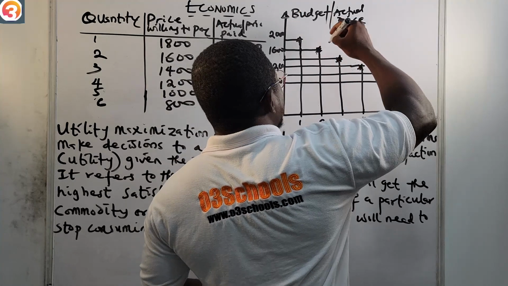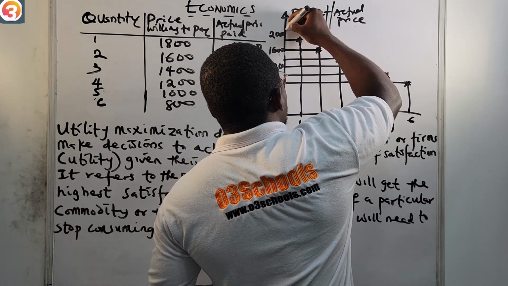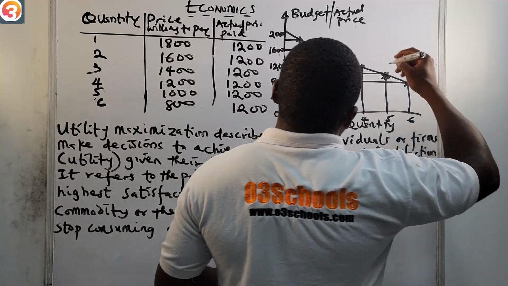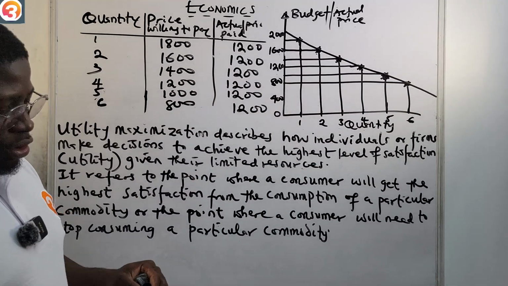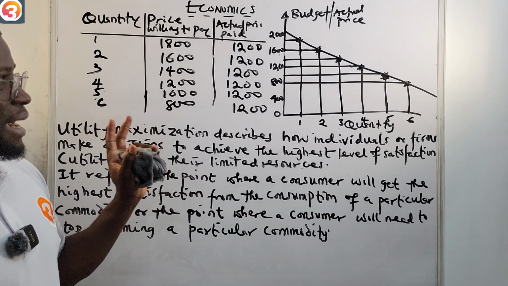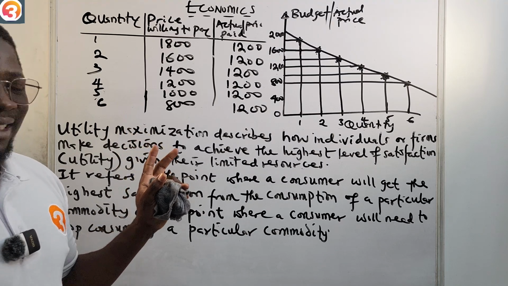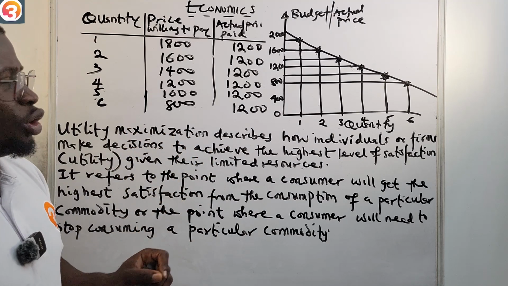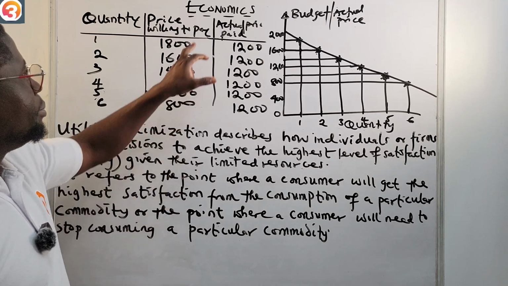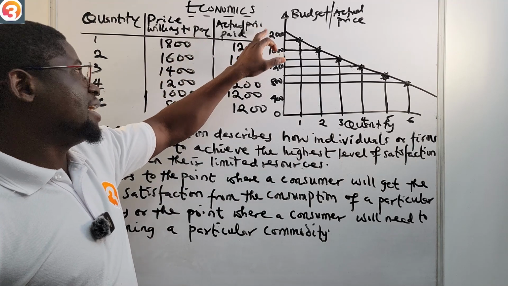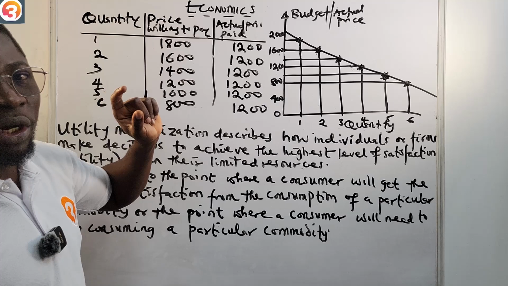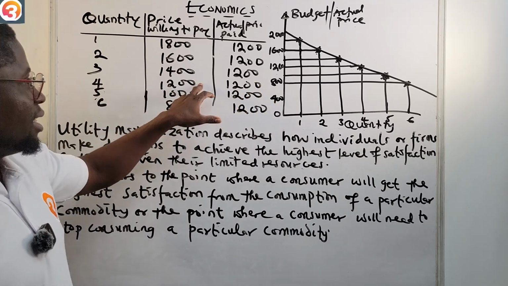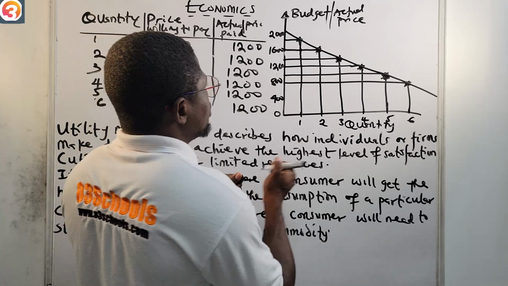You can see that the curve is downward sloping, so we can join them together. It's sloping downward. Now, this is not the best graph, but we want to use it for an explanation. Note the point where the price he was willing to pay and the actual price he paid were at equilibrium, where the price was the same. This is the fourth point, 1,200 and 1,200.